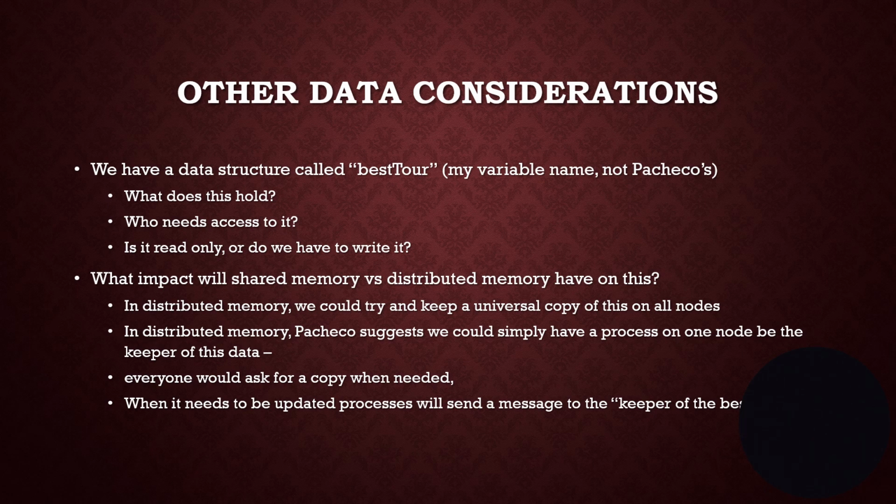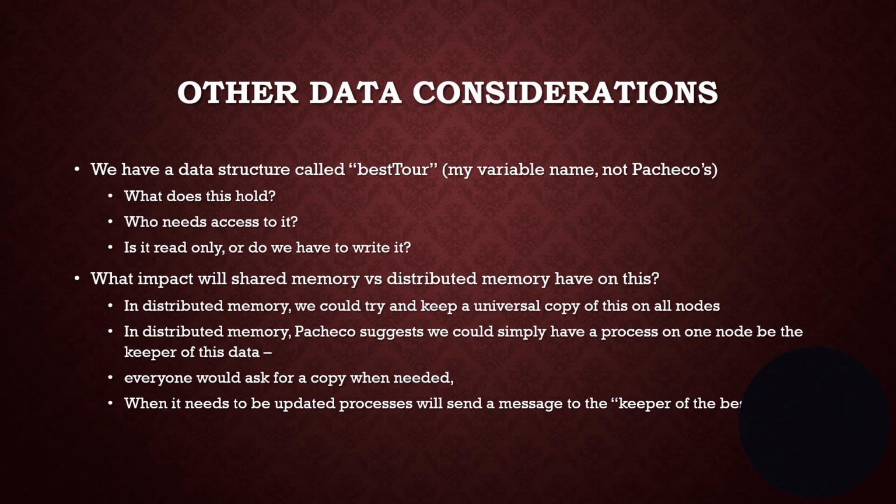We have a data structure we're going to use in the third algorithm called the best tour. That's mine, not Pacheco's. What does it hold? It holds the cities we visited in our best possible discovered tour so far. So if we had 4 cities, this would show the best path that we've discovered up until now.